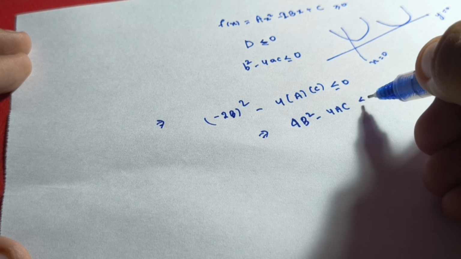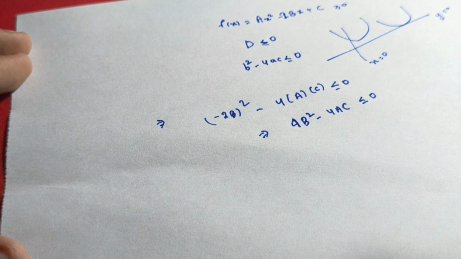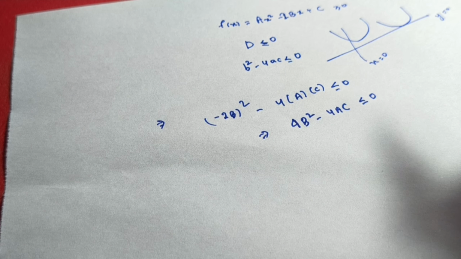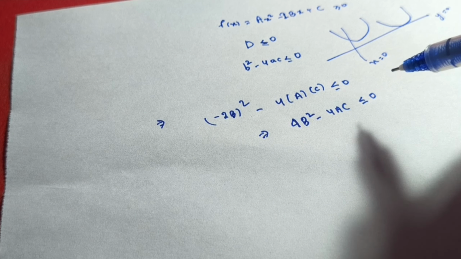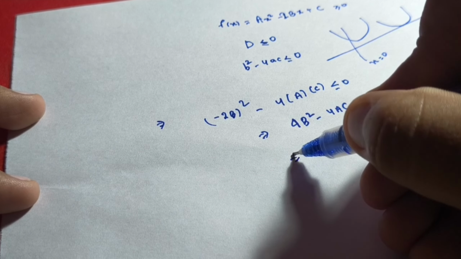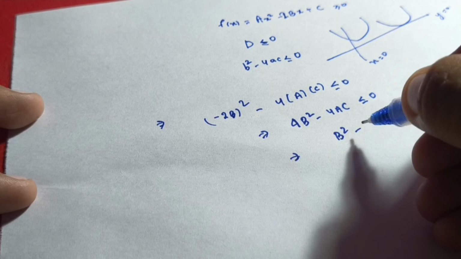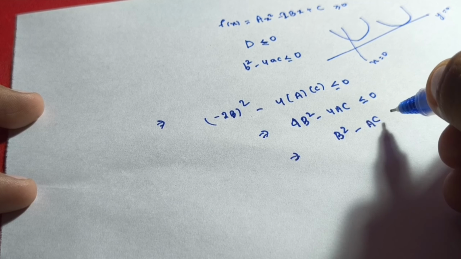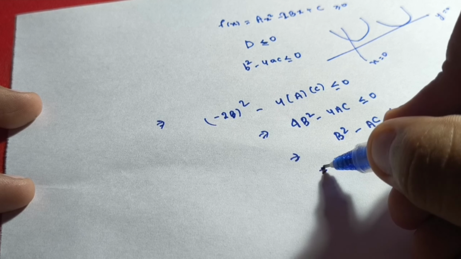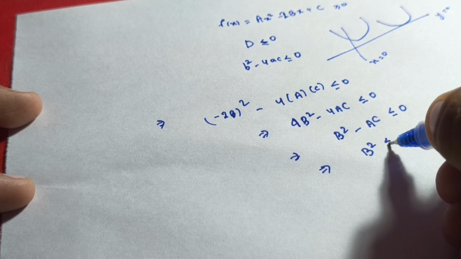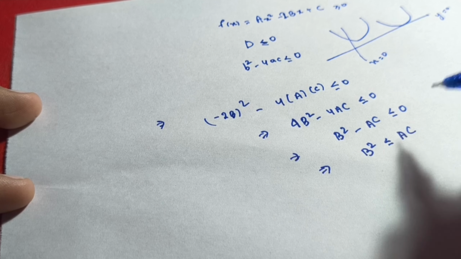It should be always less than or equal to 0. So as you can see, you can divide the whole inequality by 4 on both sides. We will get capital B square minus A into C, that is less than or equal to 0. Or I can write it as capital B square is less than or equal to A into C.